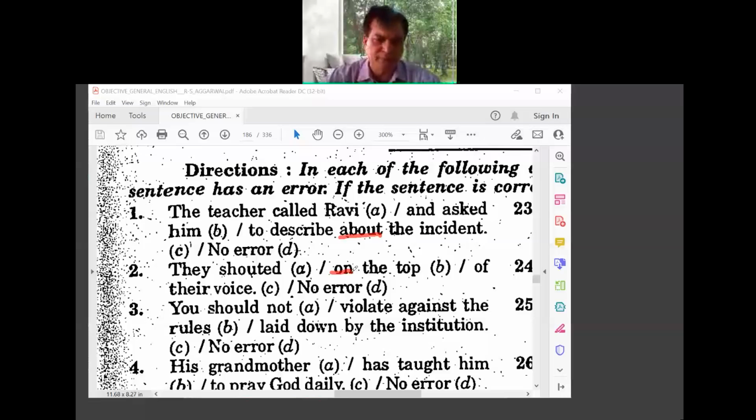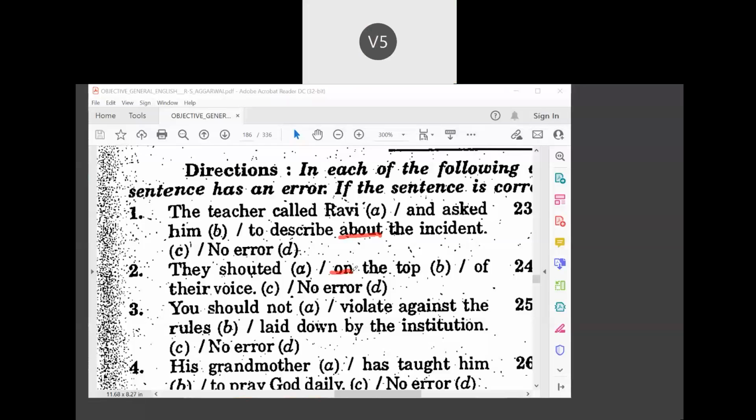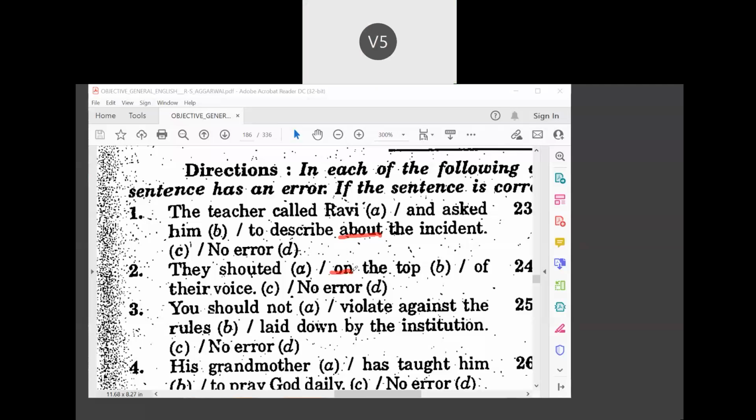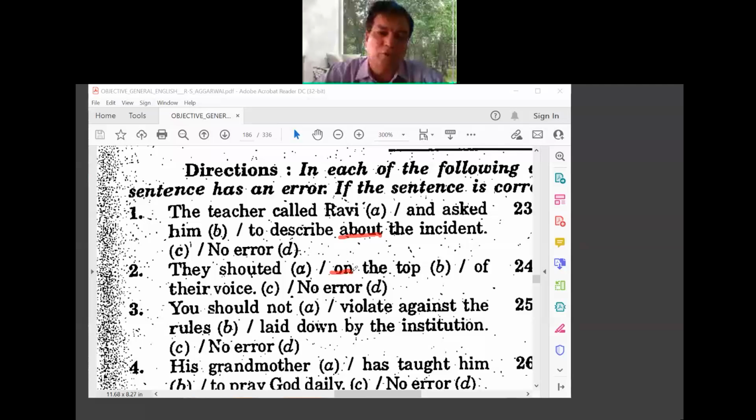You should not violate against the rules laid down by the institution. Option B, sir, violate against. What should be there? You should not violate the rules. He violated the rules. You are familiar with that sentence. So against should not be used. You can find here that most of these examples are related to prepositions.